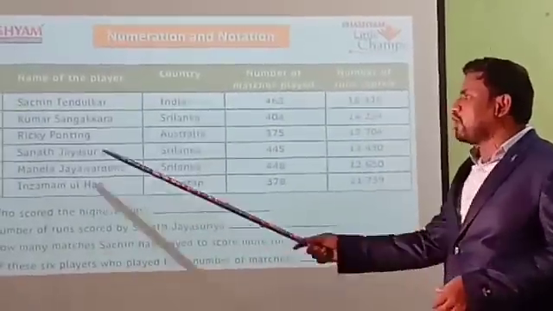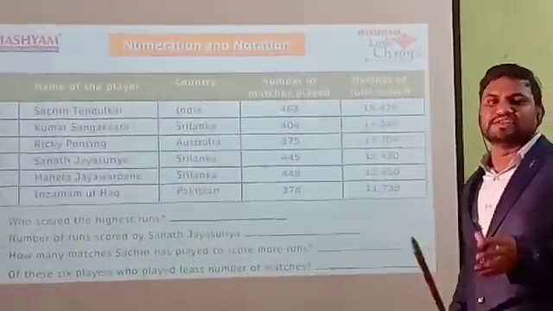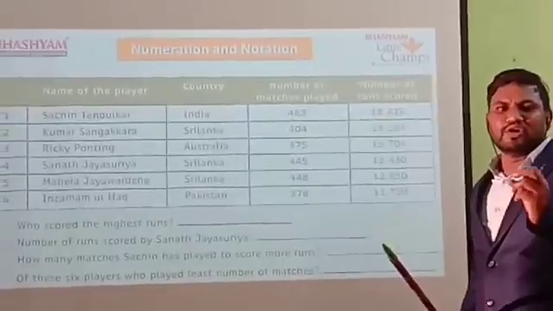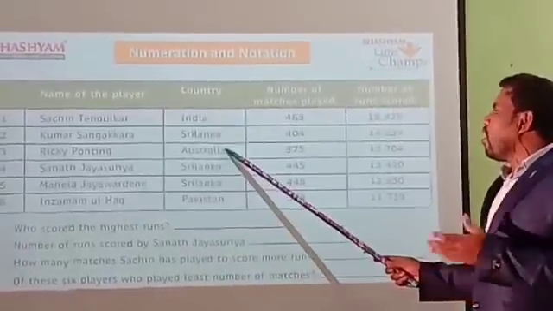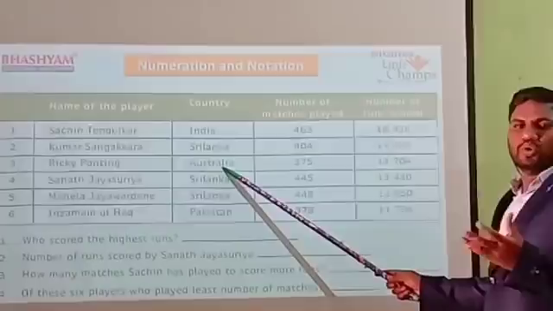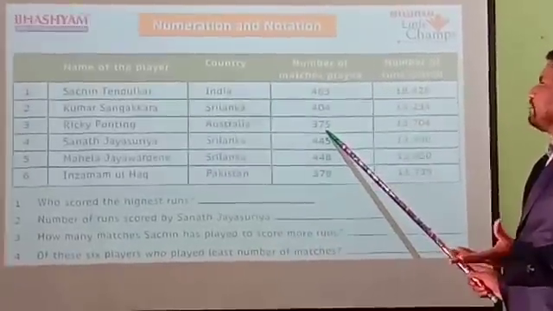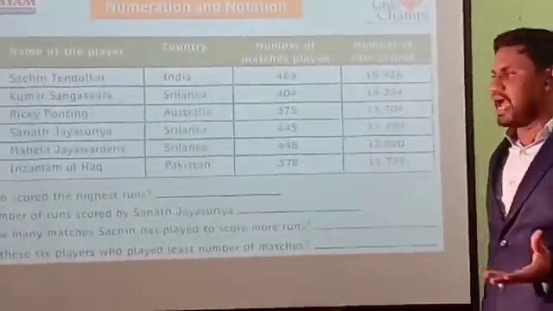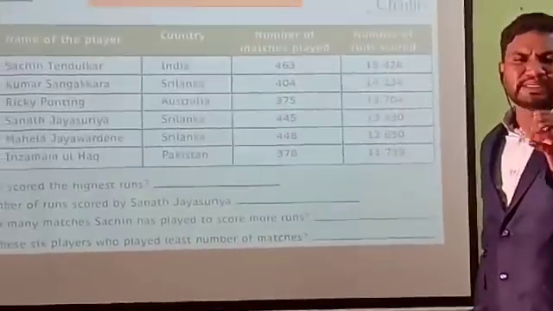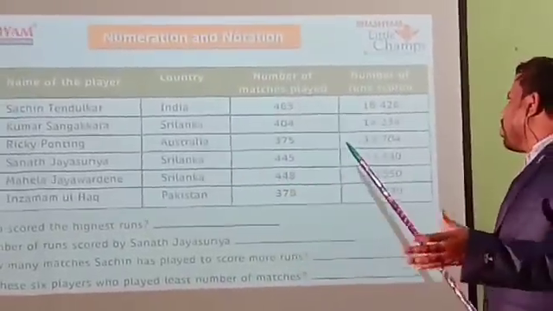14,234. The next, third player, Ricky Ponting, is also a very famous player. He belongs to Australia. How many matches did he play? 375. He played only a few matches, but he scored more runs.